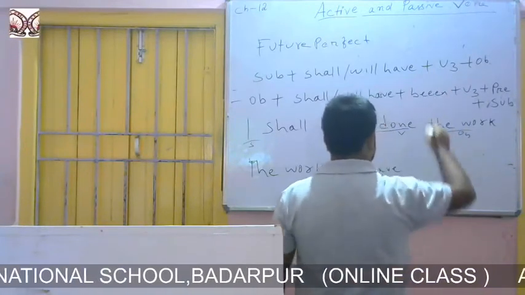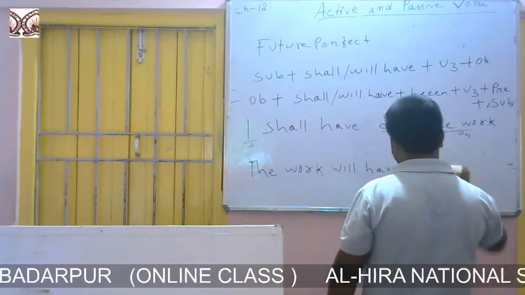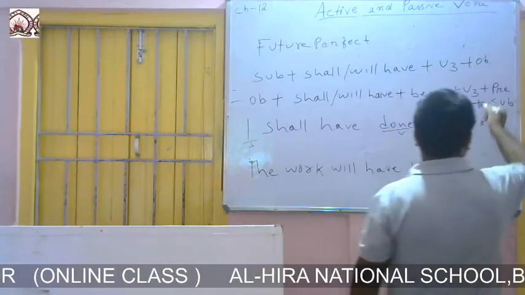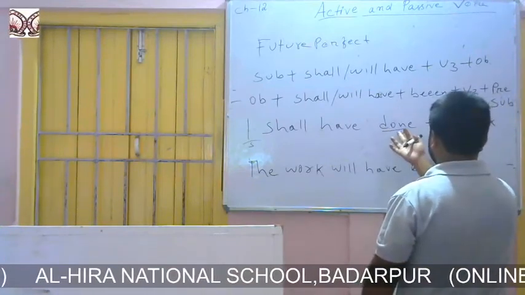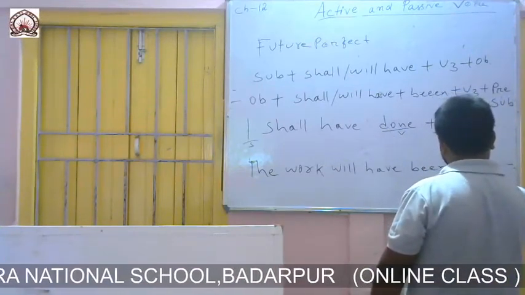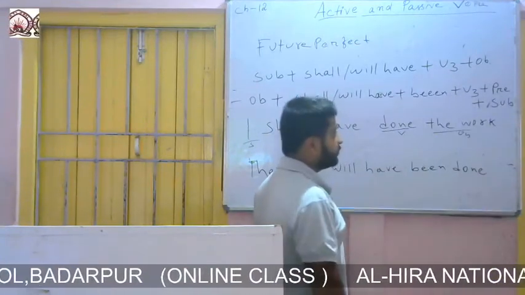Then you can see we have to write been. The work will have been. Then we have to write the third form of the verb. Done is already in the third form, so the work will have been done. Then we have to use a preposition.